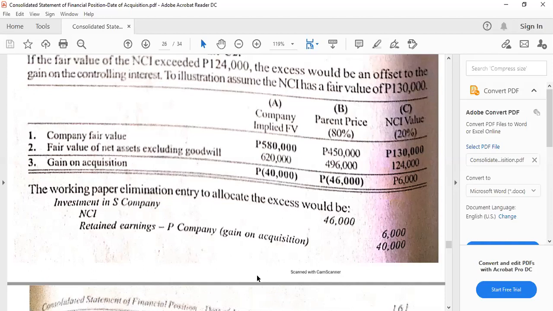If gain on acquisition, it will be a credit to the retained earnings of the parent company. Then also with the investment accounts remaining. So in this case, the investment in S company would have a different value. So the DNA of excess schedule would be very helpful here to be able to know how much really should be the amount of the investment and NCI allocation, so that we will see the overall impact. All right. So I hope that is clear for the techniques and valuations using the value analysis schedule.